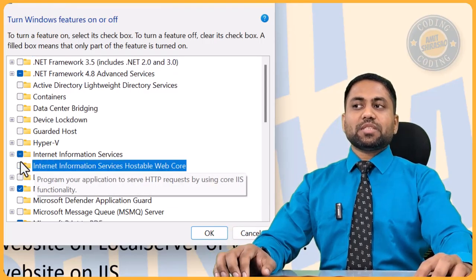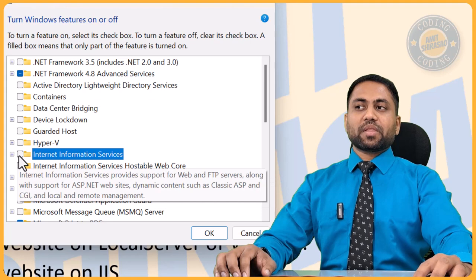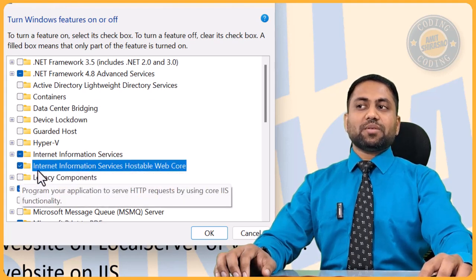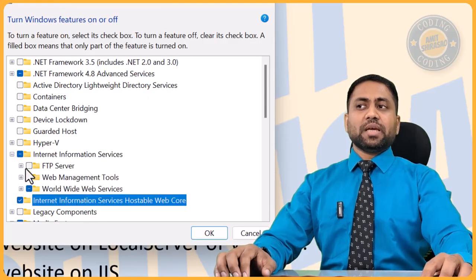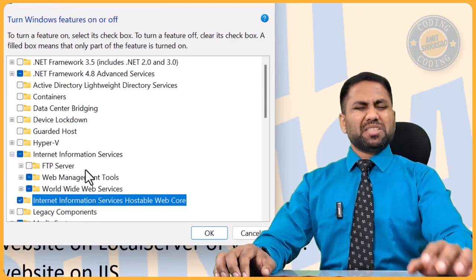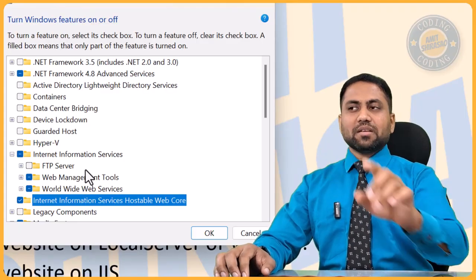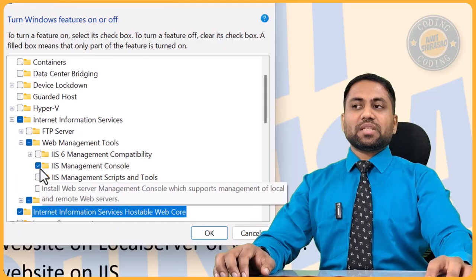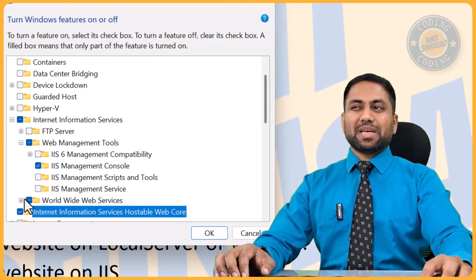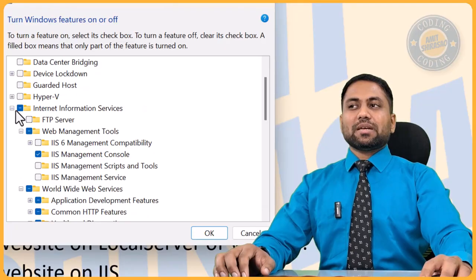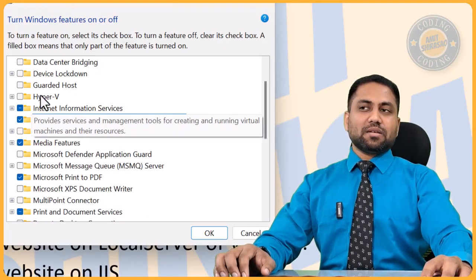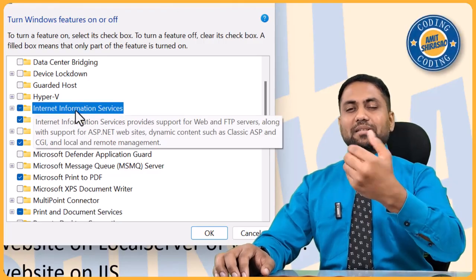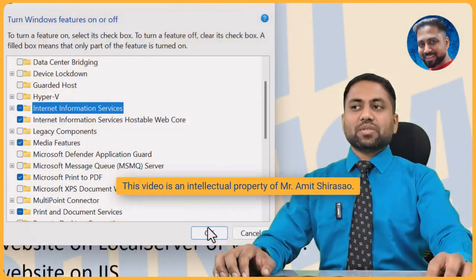In your case, it will be something like this. Okay, so just click them. When you click them, this is completely clicked, whereas this is completely enabled, but this is partially enabled. So if you see, FTP server is not enabled, so it's not required. Also, if you want, you can still check it, otherwise keep it as it is. Here also in web tools, web management tools, a few things are not there, so it's okay, it's absolutely fine. Just click this highest level label, and whatever gets clicked inside, keep the default setting, and you just say okay.